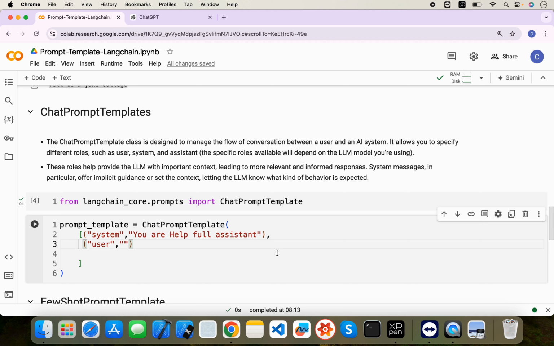The user can ask something. So let's say the user will ask, "Tell me a joke." This is simple. The system basically provides background information, or you can say context. In this we are saying to the LLM that you are a helpful assistant.